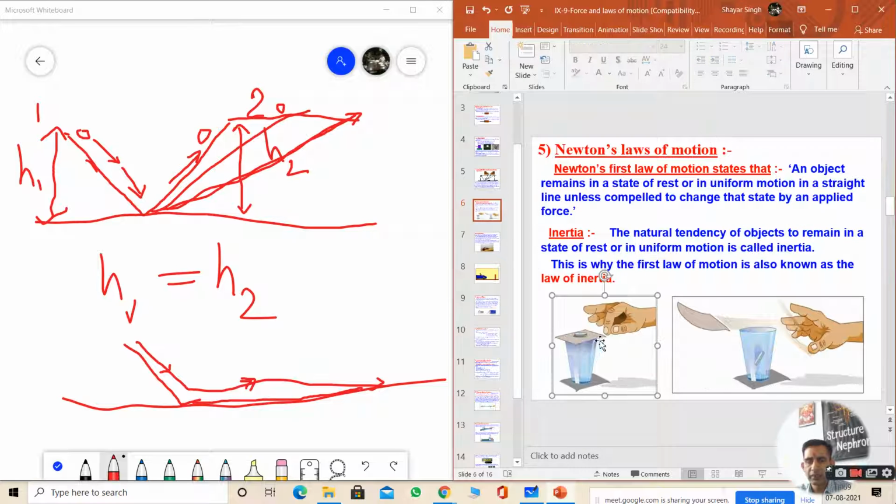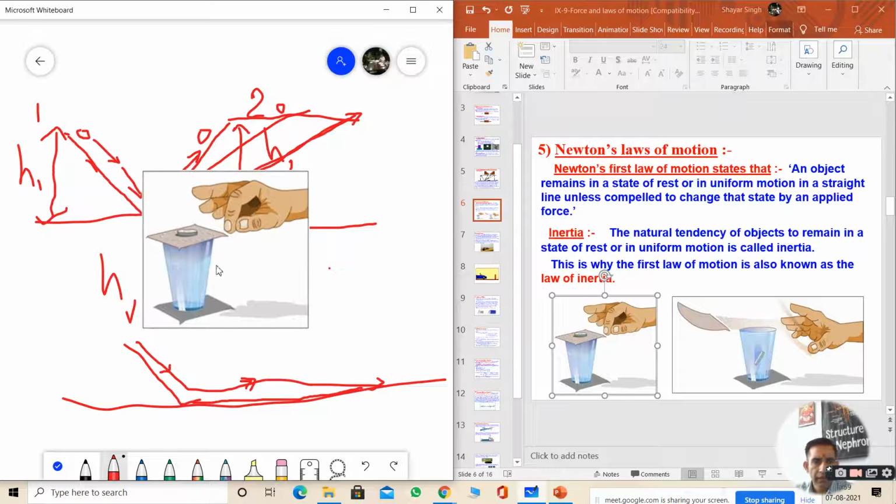See in the first example, what is happening. The glass is there, over it one paper is put and one coin is put here. If this person is not applying force on this paper or on the coin, it will not move, it will be at rest.